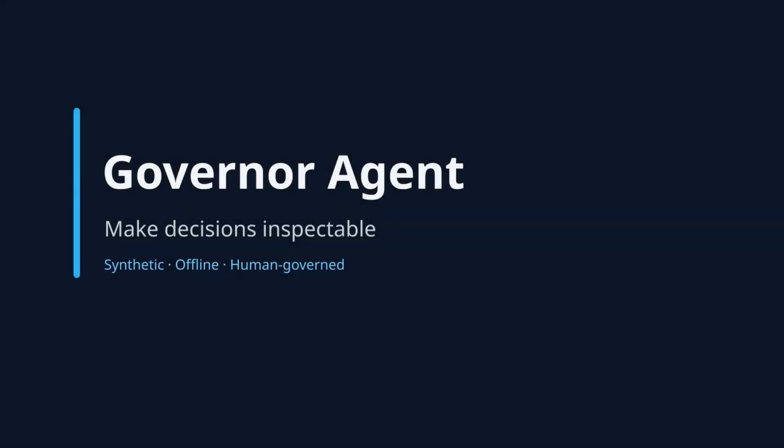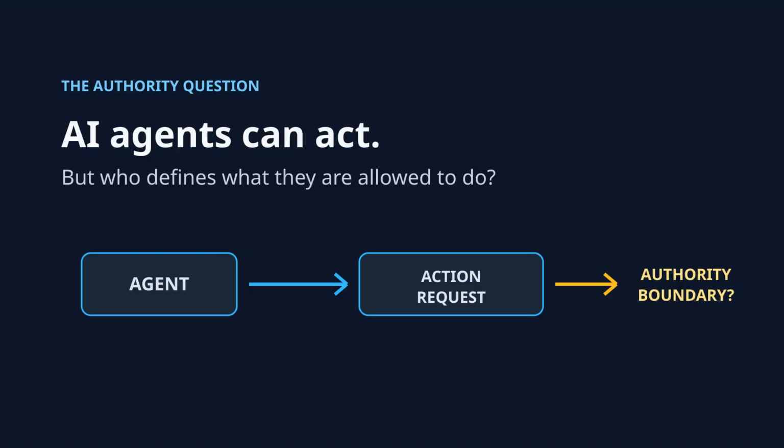AI agents can plan useful work, call tools, and propose changes. But a useful plan is not authorized action. When advice becomes execution, ask, does it have authority and can a reviewer verify why?